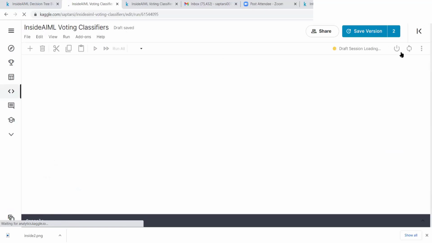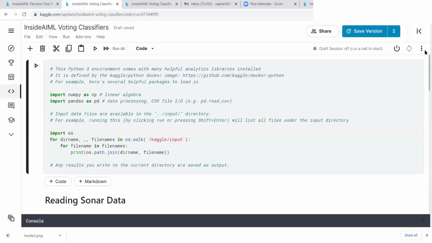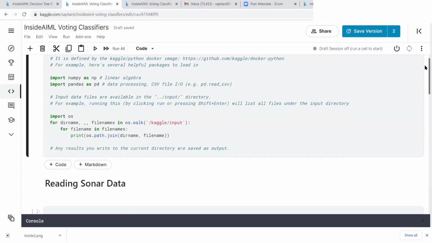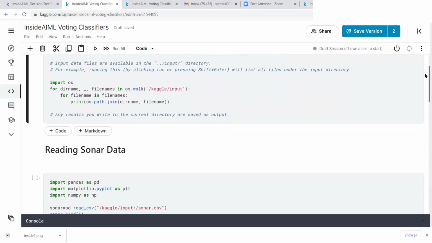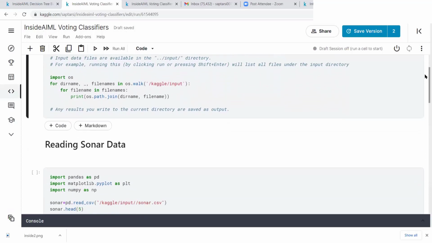Probably we will not have time for you to do the hands-on, but you can take a quick note. What I'm going to do is take a data set called the sonar data. I hope you can see my screen. One of the participants may confirm that.